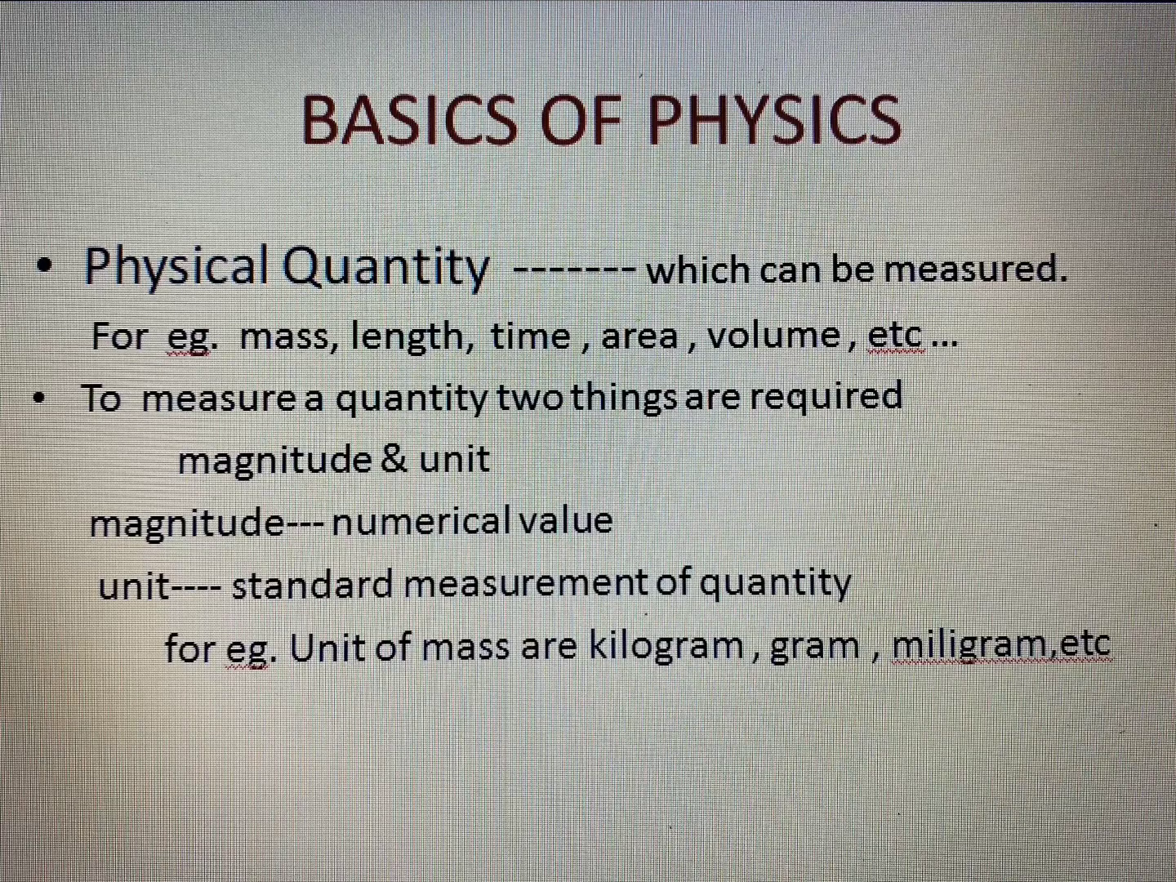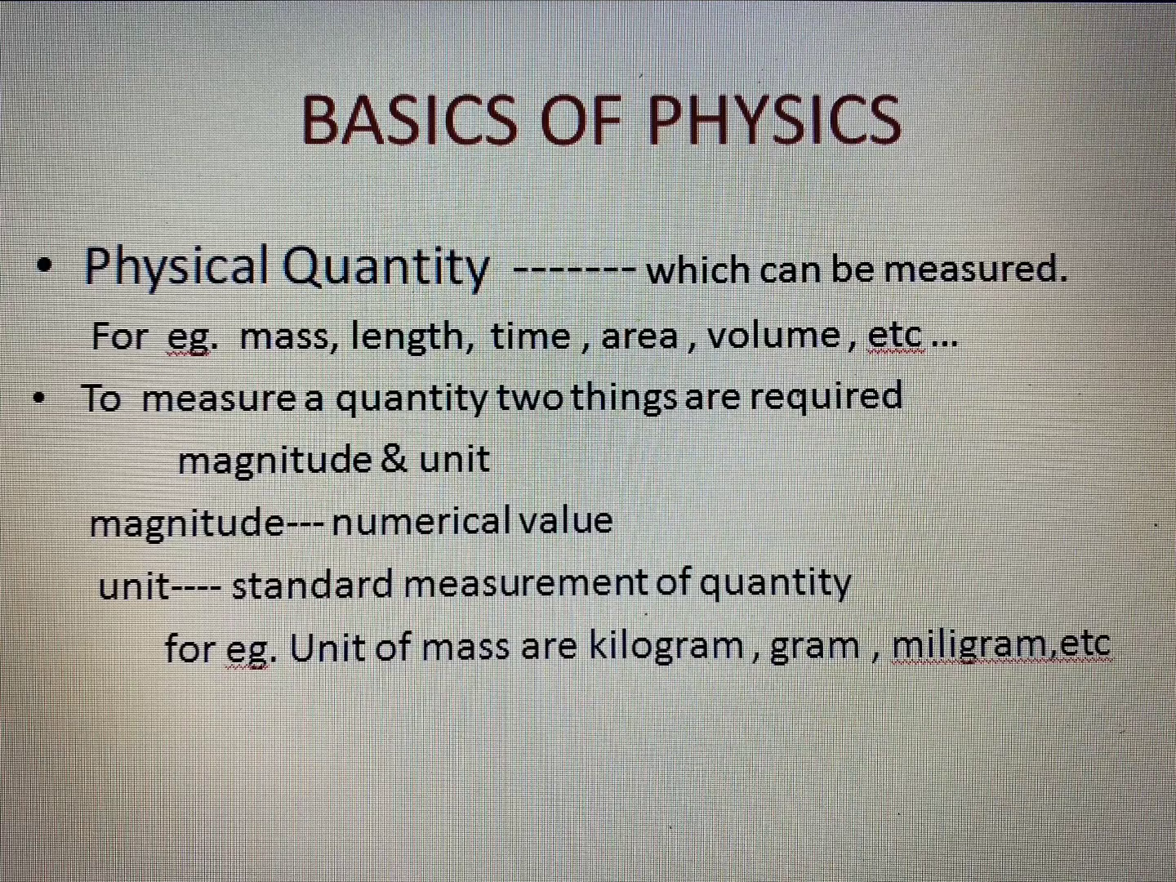In order to measure a physical quantity, two things are required: magnitude and unit. What is magnitude? Magnitude means a numerical value. And what is unit? It is the standard measurement of a quantity. For example, units of mass are kilogram, gram, milligram, etc. So each and every quantity will have so many units.